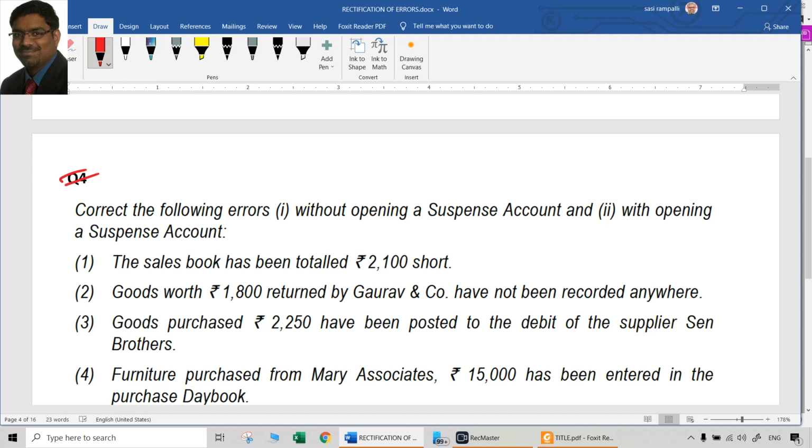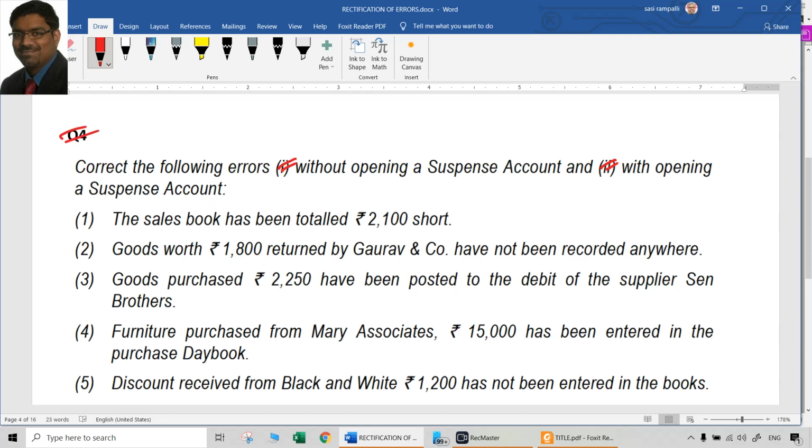Correct the following errors without opening a suspense account and with opening a suspense account. So without opening suspense account means what? Before preparation of trial balance. With opening suspense account means what? After preparation of trial balance. That's all. We are not talking about errors being rectified after preparation of final accounts and all. Before preparation of trial balance, after preparation of trial balance.